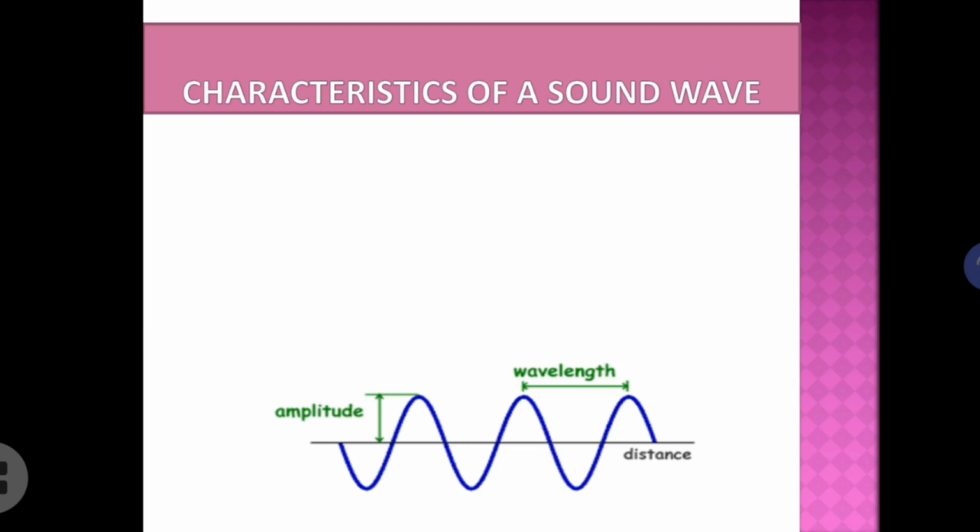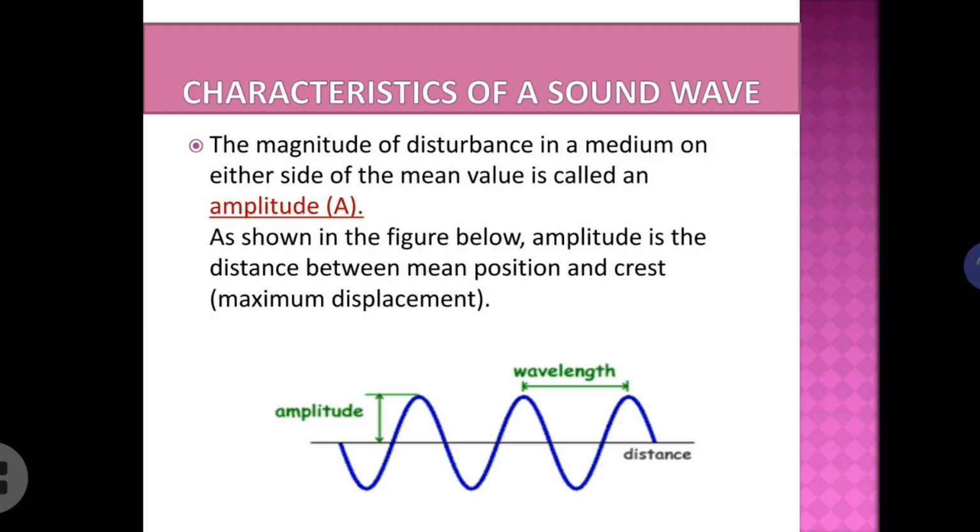The amplitude is the magnitude of disturbance in a medium on either side of the mean value. That means it is the distance between the mean position and the crest or compression. That is, the maximum distance the particle of the medium can move due to the vibration. It is denoted by the letter A.